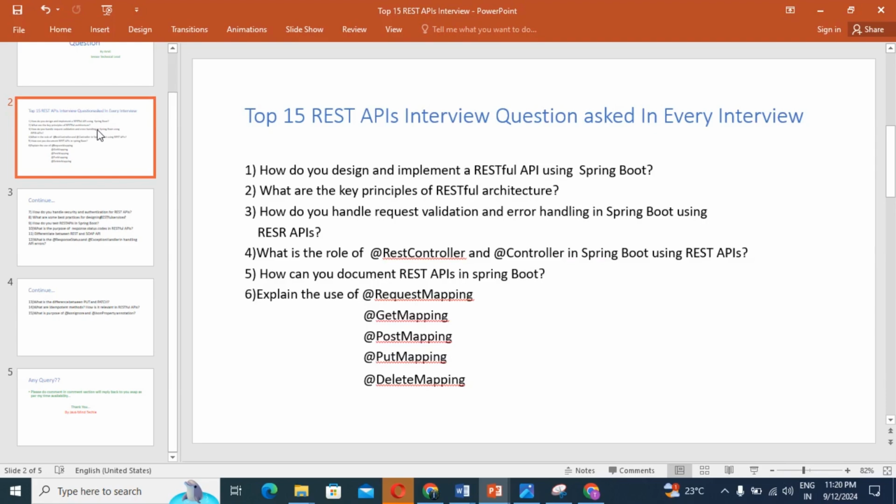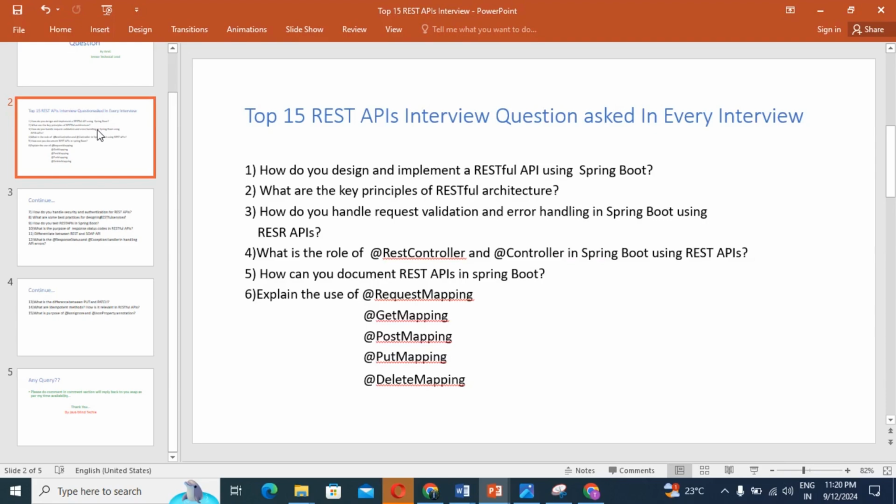The next point to remember, guys, is design RESTful endpoints, the endpoints you are going to expose. That is the third point. It means create a controller using @RestController, and define endpoints using annotations like @GetMapping, @PostMapping, @PutMapping and @DeleteMapping. These are the annotations by which we expose our API.